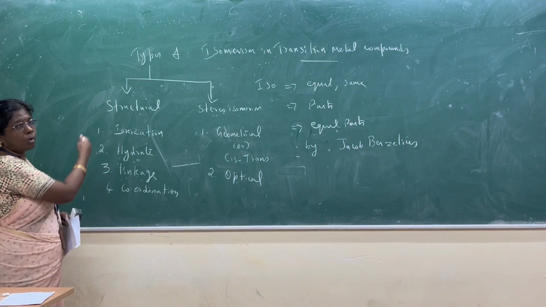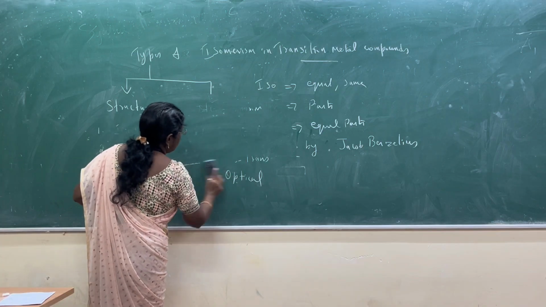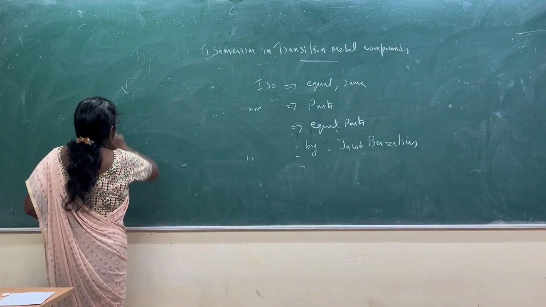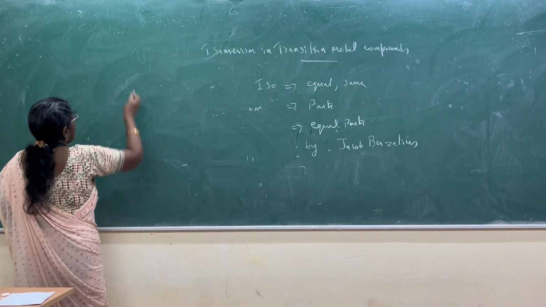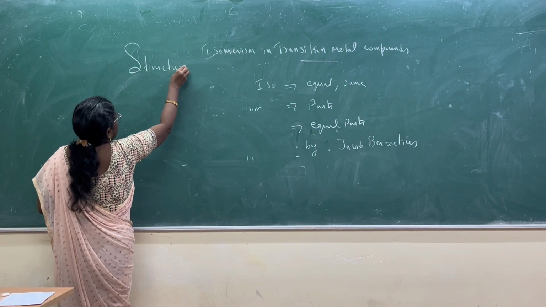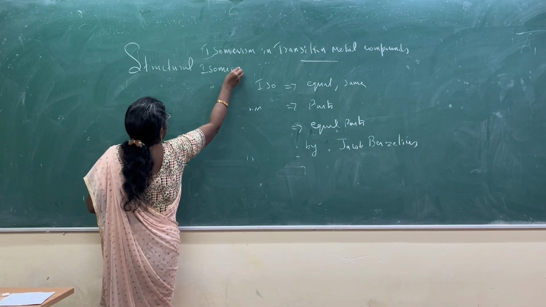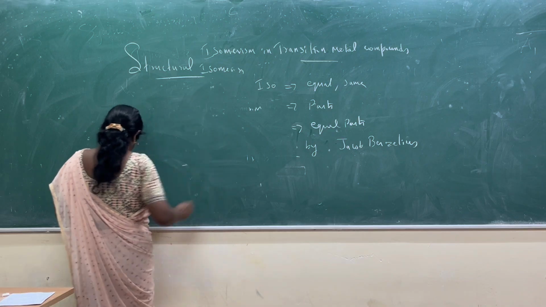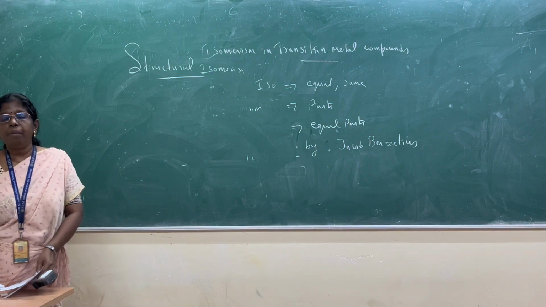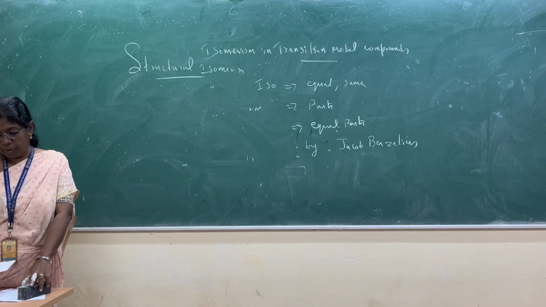Now we learn about structural isomerism. In structural isomerism, compounds have the same chemical formula but different structural arrangements of atoms.